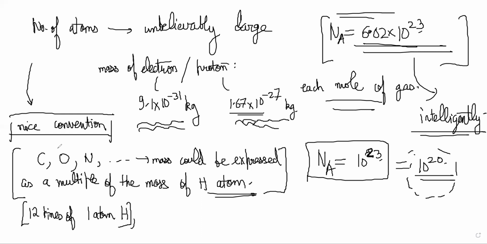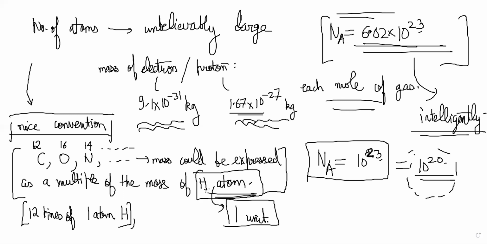Yes, sir. The mass of oxygen is 16 times the mass of one atom of hydrogen. So people had earlier thought that, okay, let's take the hydrogen atom's mass as 1 unit. Then everything will have nice integer values, right? Carbon will be called 12 units, oxygen 16 units, nitrogen 14 units, and so on. So they chose hydrogen as 1 unit and called everything 12, 14, 16, basically multiples of hydrogen's mass. Great.